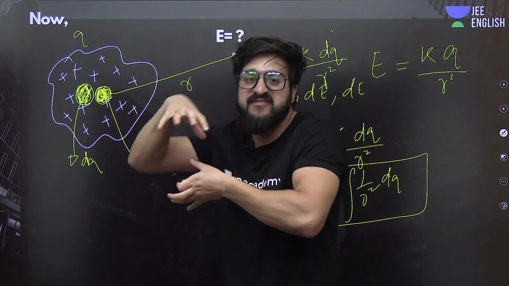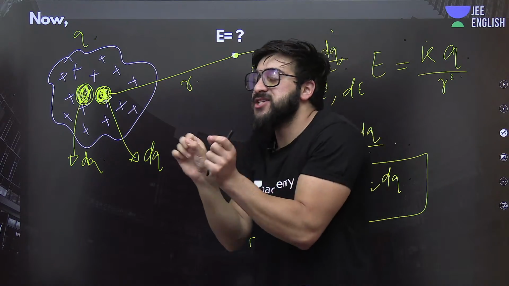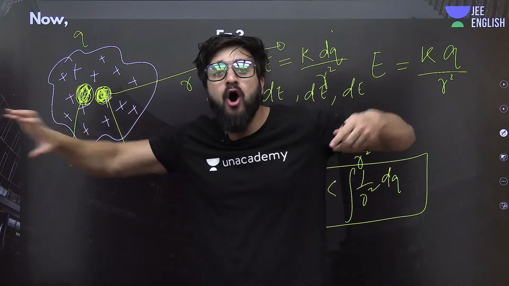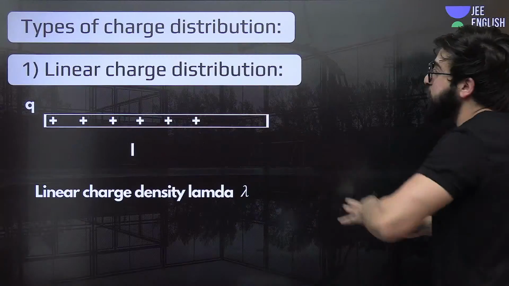This body will be some sort of sphere, so it will have some volume. This will be some sort of ring over there. The charge is present. This can be a rod, this can be a wire. Charge is present on that wire. That's what we're going to be talking about.